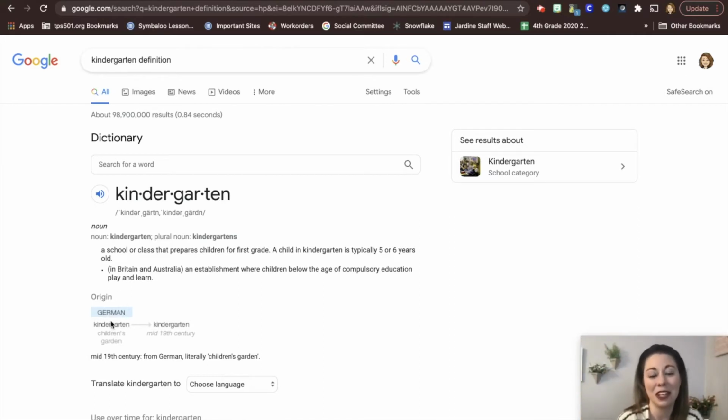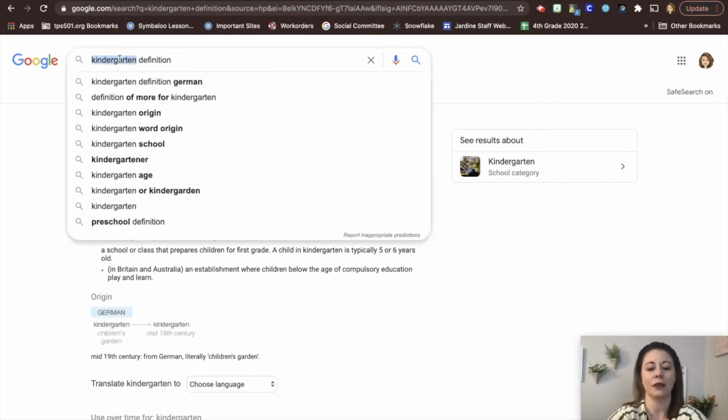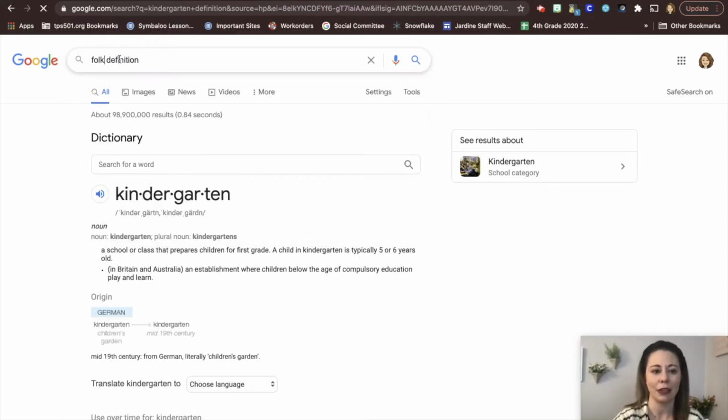So kindergarten, we know, is a grade in school that you have already been through. So kindergarten, we can see it already tells us the definition, a school or class that prepares children for first grade. And then it tells us it comes from German, the German word kindergarten, or the children's garden. So there we go. Now we're going to try the word folk. That was our other one. So I'm going to type in folk. Okay, we want the definition of that one.